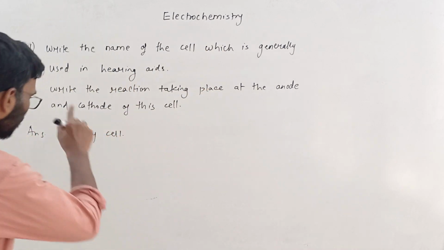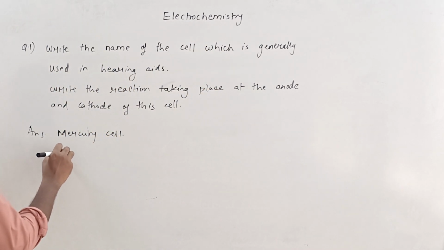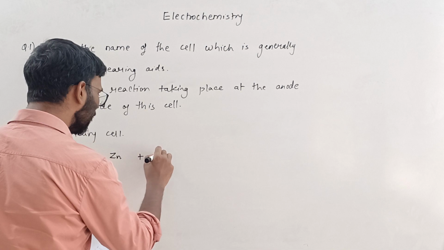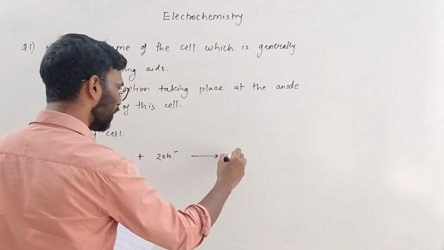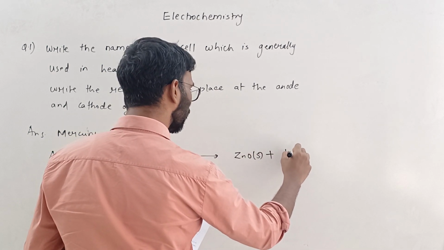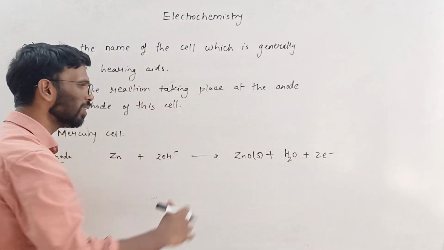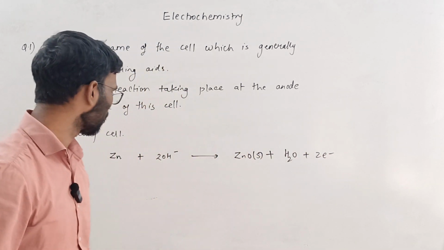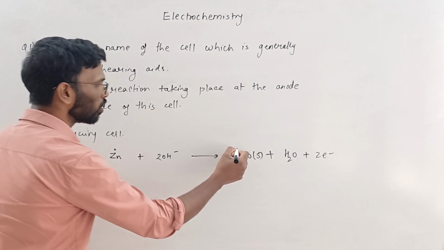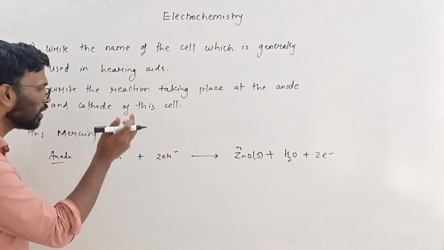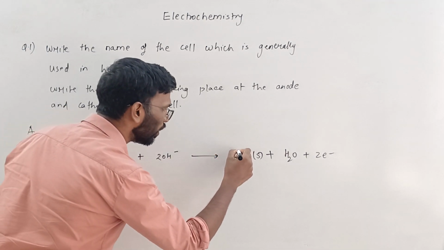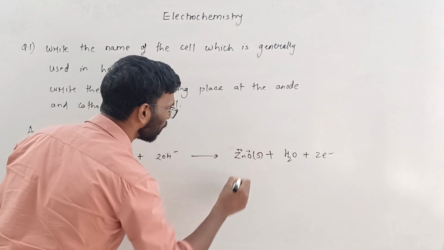So we'll write the reaction taking place in a mercury cell at the anode. Zinc gets oxidized to zinc oxide, which is solid, plus H2O, and 2 electrons are released. This leads to the generation of current, right? This is the reaction taking place at the anode, where oxidation takes place. You can understand this is 0. What is the oxidation state of the zinc over here? It is +2, right? So this is a process of oxidation, isn't it? We write 0 here, and over here the oxidation state is +2, since oxygen is -2.